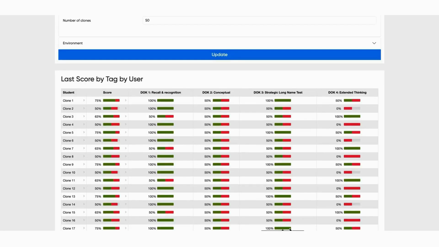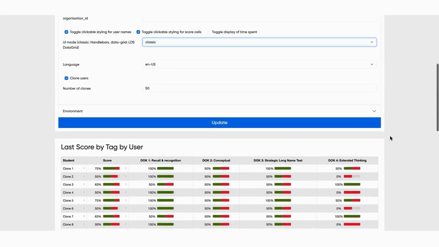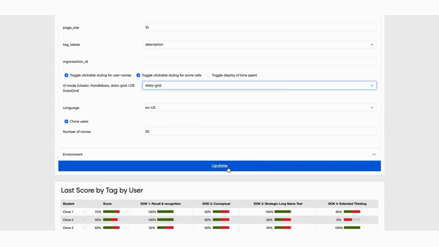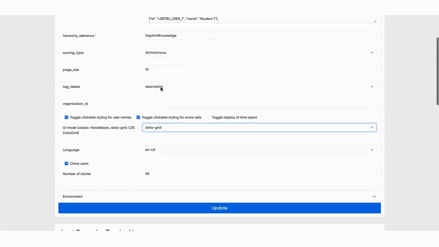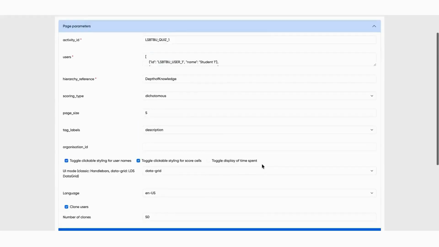Here is the current last score by tag by user report. Now all of these updates are backwards compatible, so this is still available, but now instead of classic, you can select data grid to get the new updates. So when I update this, I'm going to change an option for page size. So this is the new pagination. Let's make that page size maybe 5, and we're going to see what that looks like now and see how that's different.